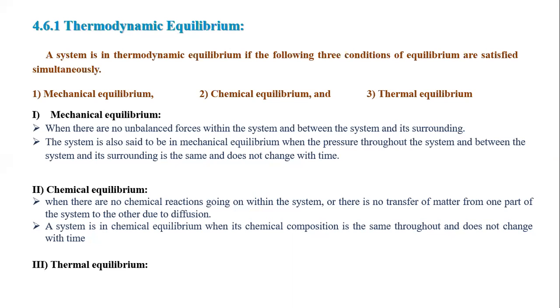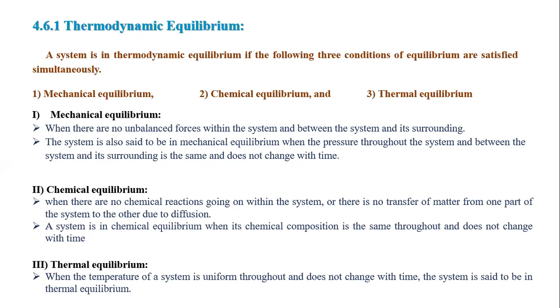After that, the last one is thermal equilibrium. Now, what is thermal equilibrium? When the temperature of the system is uniform throughout and does not change with time, the system is said to be in thermal equilibrium. When temperature is constant and not changing with time, then we can say that thermal equilibrium is there.